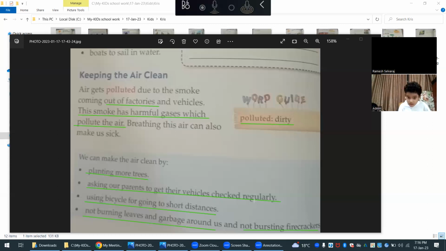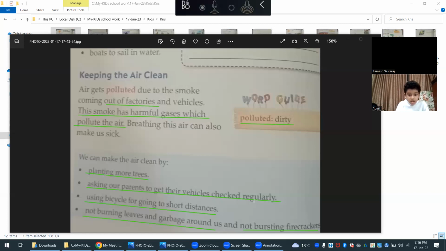Third point is using a bicycle for going short distances. Why are they saying that by using a cycle for short distances we need to use a bicycle instead of a car? Why is that so? You know why you have to use a bicycle? Because a car gives us harmful gas, but a bicycle won't give us any harmful gas at all. Right. Last point, not burning leaves and garbage around us.